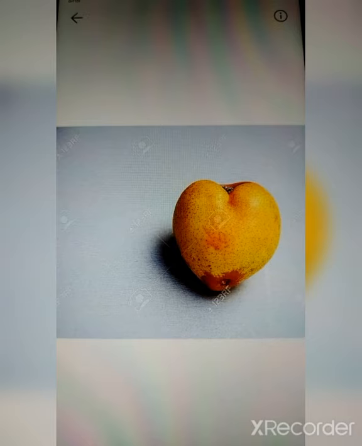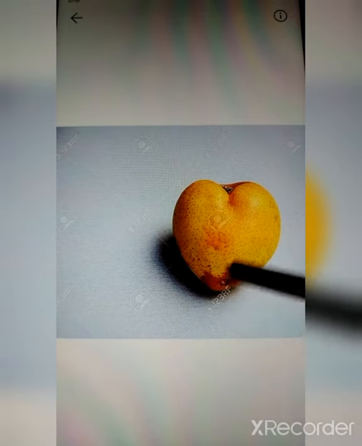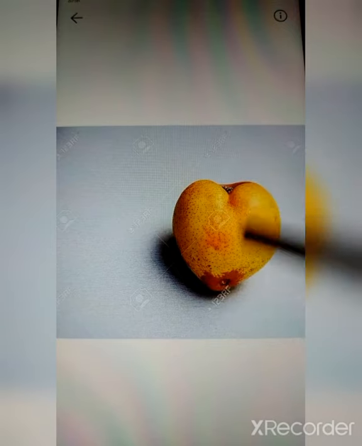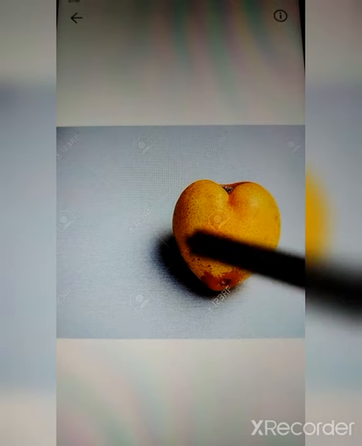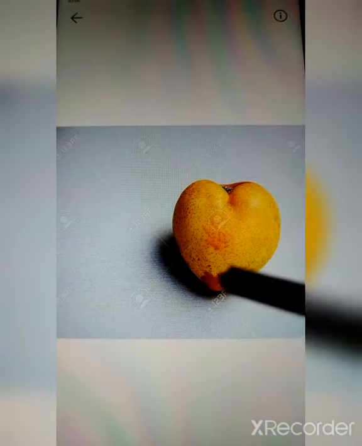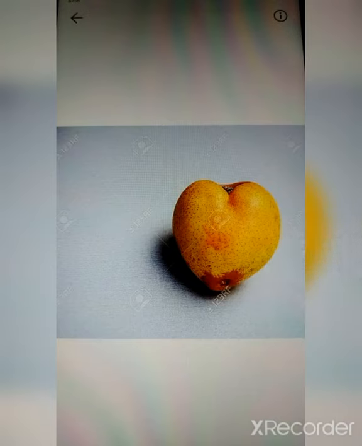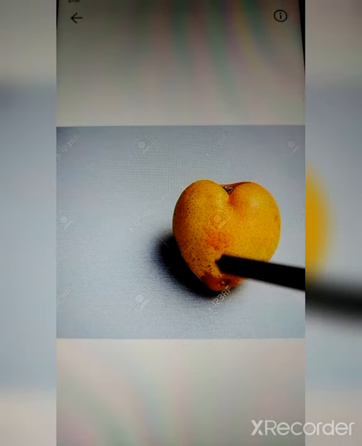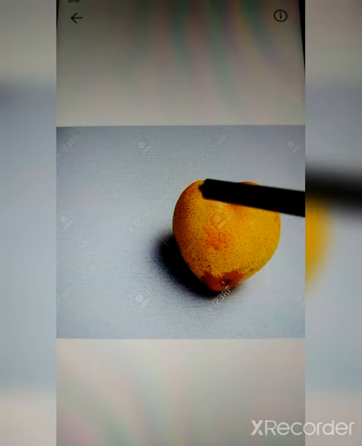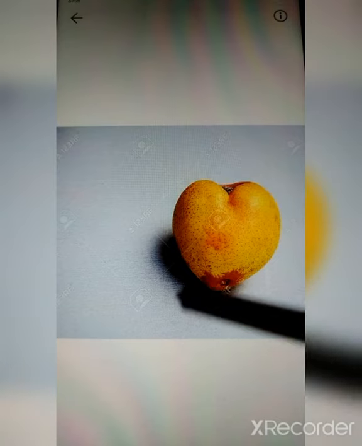So the heart is said to be in the shape of a pear. The heart is narrower at the bottom part and wider at the upper part. You can observe that this is in the shape of a heart, right? It is broader at the upper part and narrower at the bottom side, which can be said as wider at the anterior end and narrower at the posterior end. Anterior end means this is the anterior end and this is the posterior end.